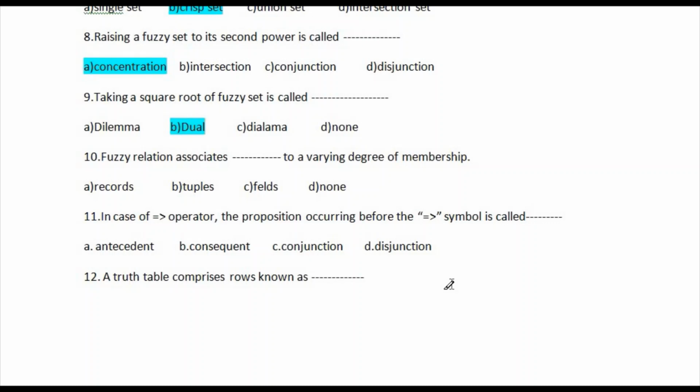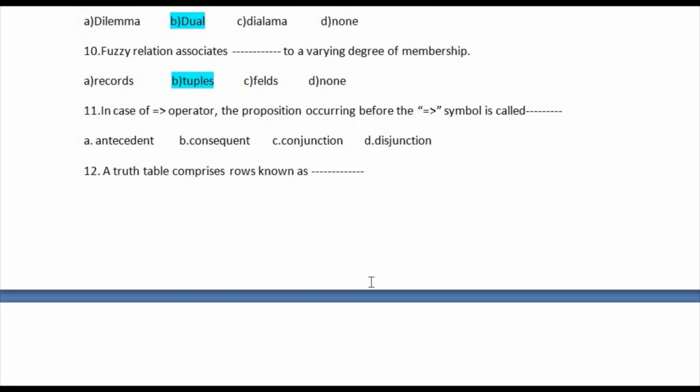Question number 10: fuzzy relation associates blank to a varying degree of membership. The options are: first one is records, second one is tuple, third one is fields, and the last one is none. So the correct answer is option number B, tuple. This is the correct answer of this question. Let's go for question number 11.